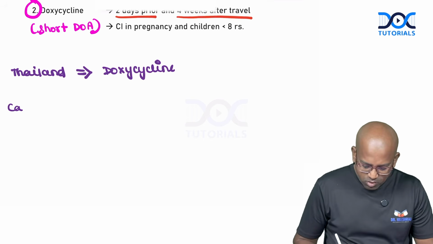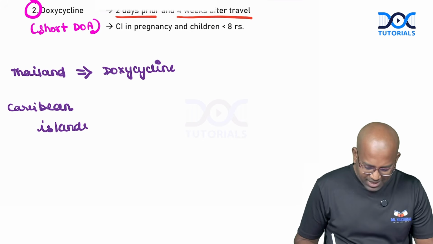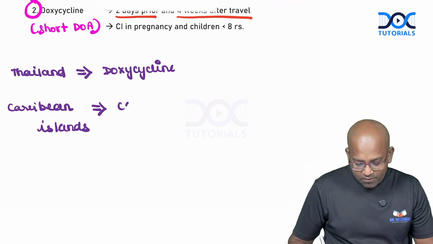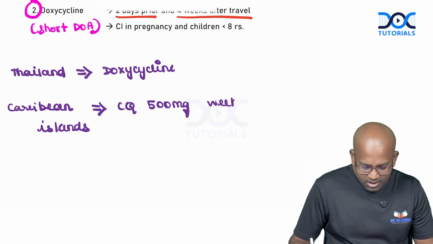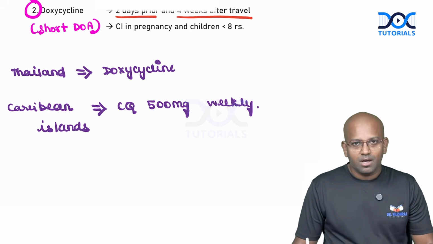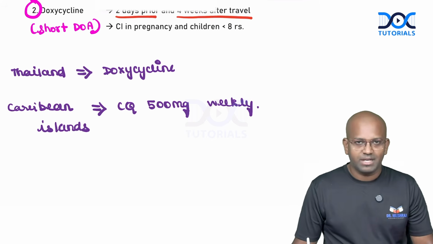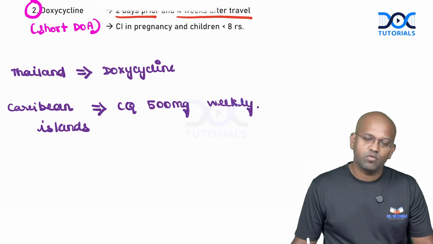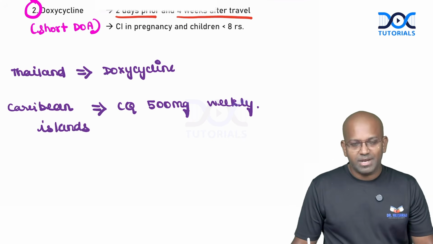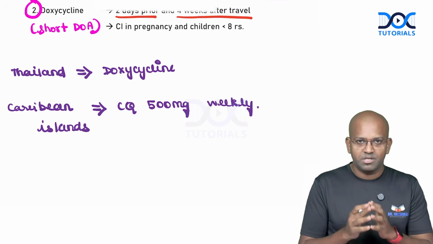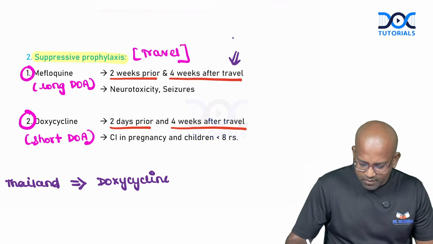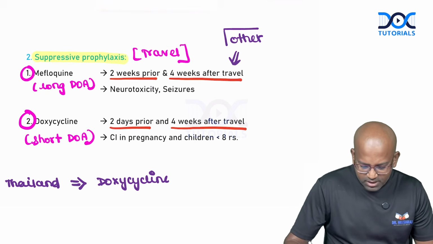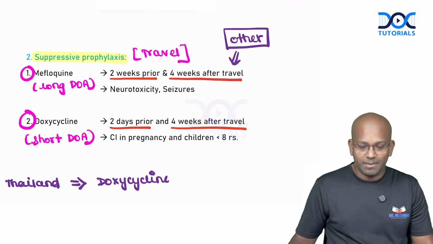What if you are planning to go to the Caribbean islands? Again for conferences or any reasons which you take. There, the suppressive prophylaxis should be chloroquine itself. 500 mg is administered as weekly doses. Chloroquine is given for Caribbean islands if you are visiting there, because chloroquine is highly sensitive there, even for suppressive prophylaxis too. So for Caribbean islands, chloroquine 500 mg has to be administered in weekly doses. Any other countries if you visit, we have to go with mefloquine. Mefloquine for any other countries when you plan to visit, especially I'm talking about endemic areas.